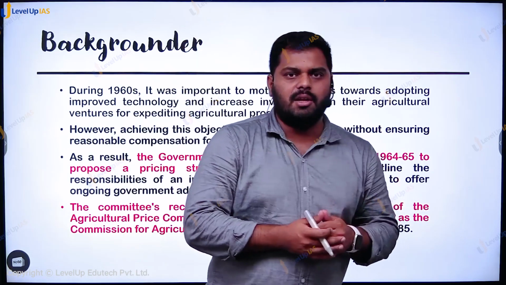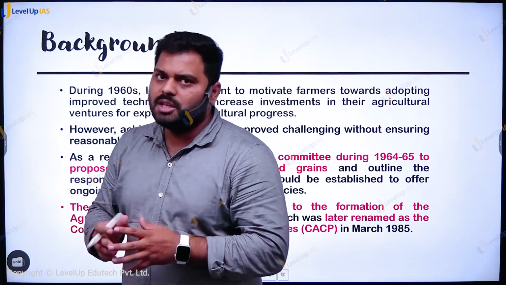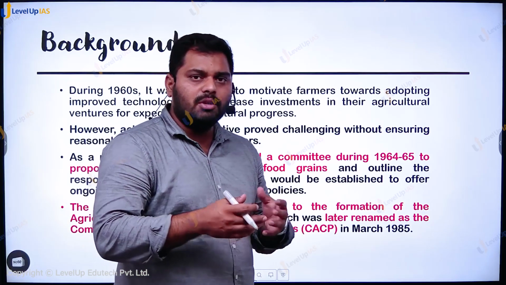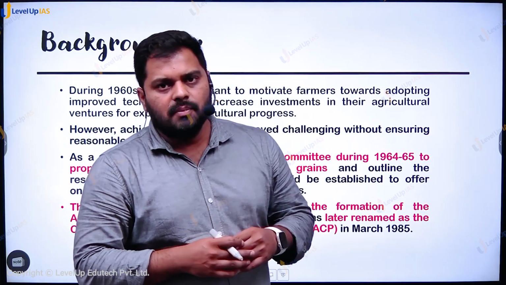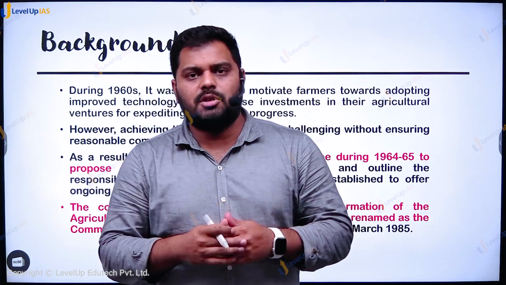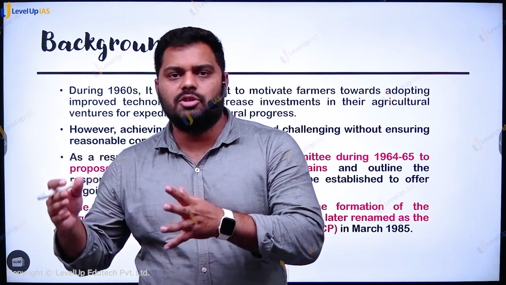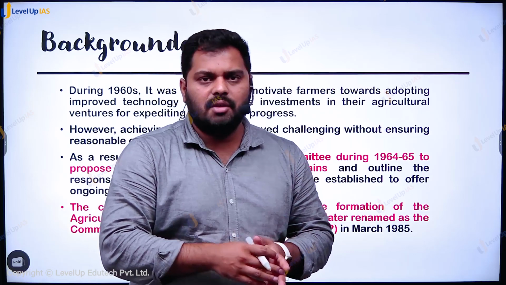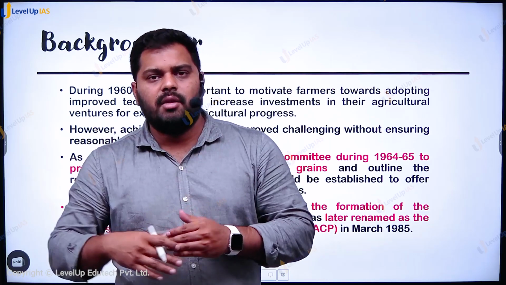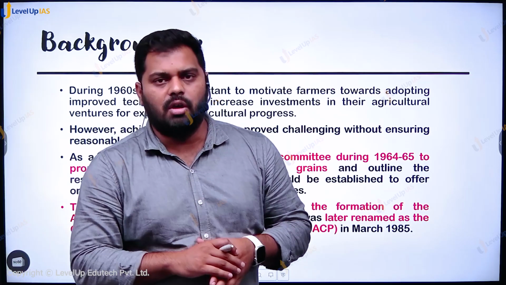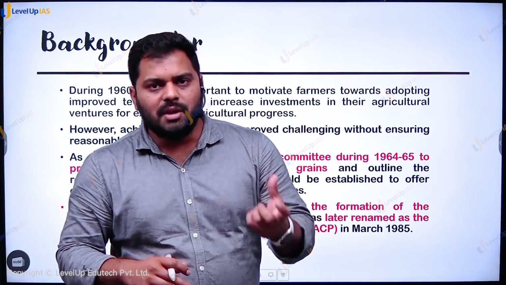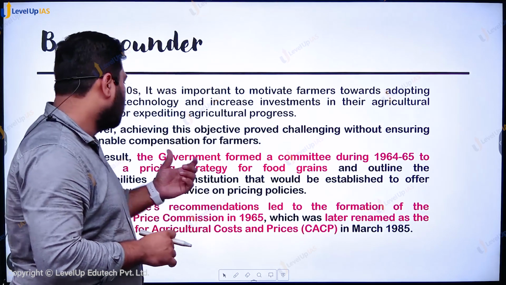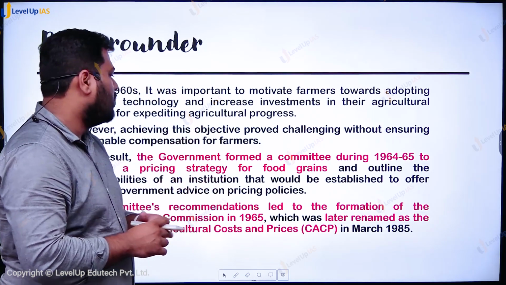So it was in the 1960s when the government was trying to encourage the farmers to adopt new technologies in farming, and it was not possible without giving them an assured income. How can you expect someone to spend on the technology if they do not have a guarantee whether they can have 2 meals a day or not? So there were various committees which were set up, and based on their recommendations, some rules were formulated.